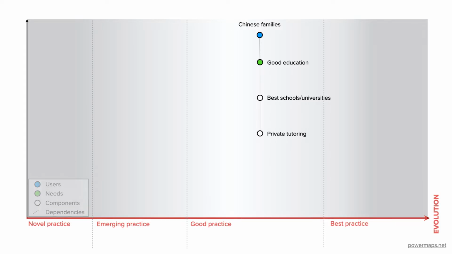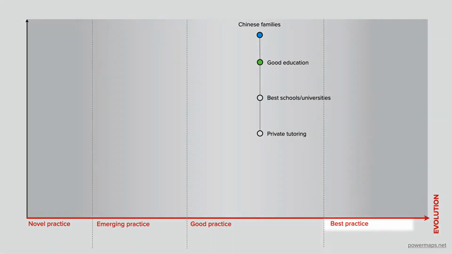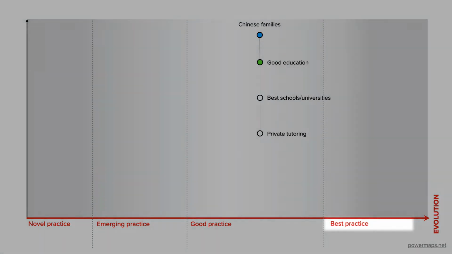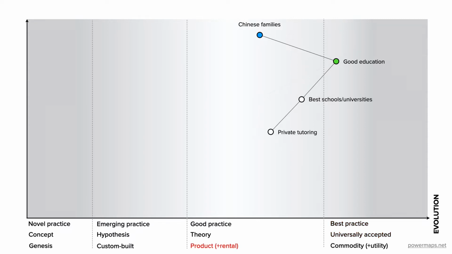Now, the most important part of the Wardley map is the x-axis, which shows the evolution of everything we do and how we do it. From something novel that's never been done before on the left-hand side of the map, to something more widely accepted as best practice on the right-hand side of the map. We can now show how getting a good education is a widely accepted best practice amongst Chinese families wanting to get on in life. And as some schools and universities provide a better education than others, we put these in the product space, as we do for private tutoring.